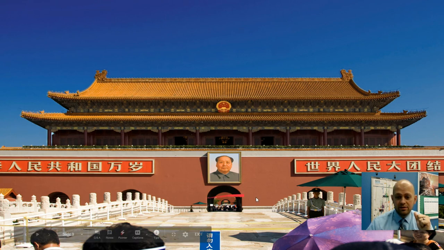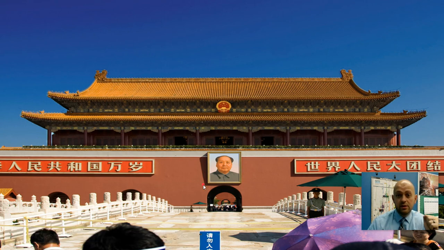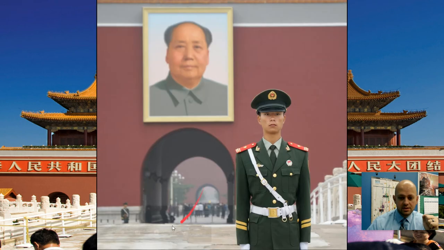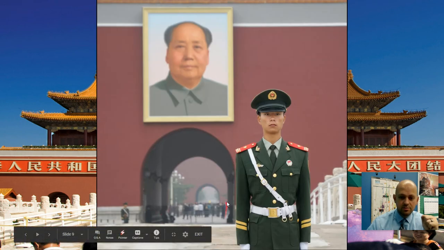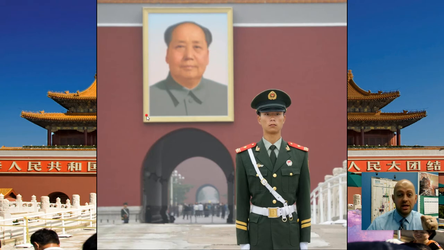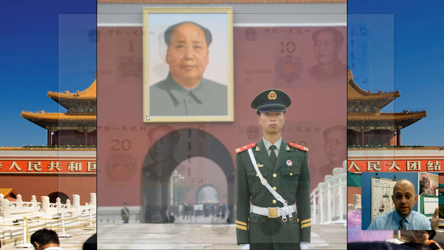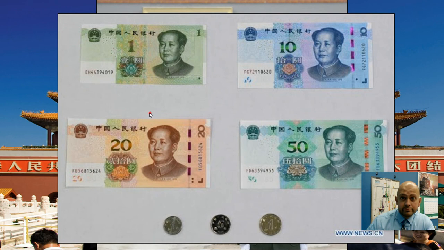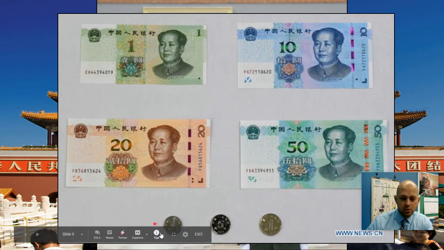So here's Mao Zedong on the Forbidden City, and this picture of him is very large. To give you a sense, this archway here can fit about 10 people shoulder to shoulder. This picture is very big, and they repaint it and rehang it every year so it doesn't age or anything like that. So this is ongoing. And actually, even their currency, here you go. You have Mao on every single bill, not their coins, but every bill. Mao Zedong is on it. So he's one of those guys you won't be able to get away from.